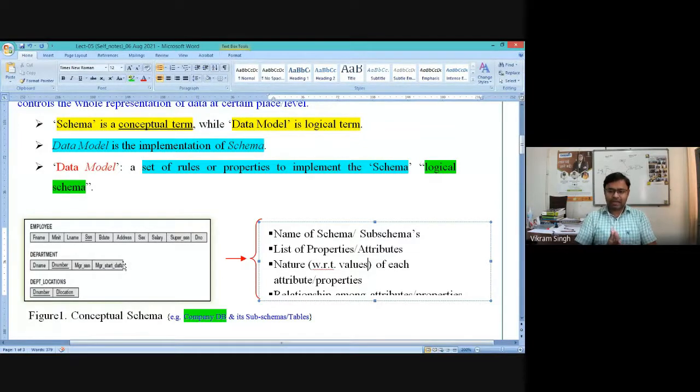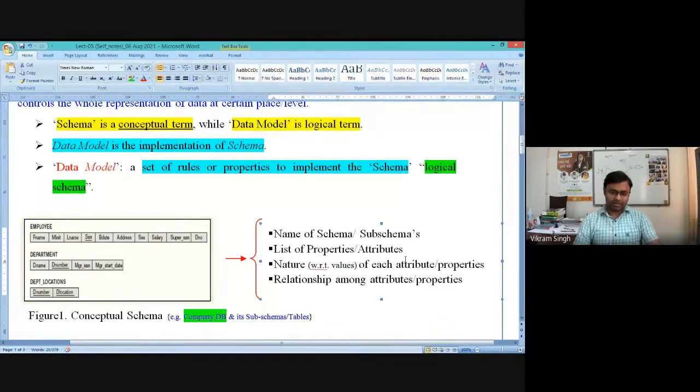So we have to decide which particular attribute could possibly be unique for a certain database table. It is very important to have this condition, that is, what is the nature of the values which we are going to push into these specific attributes. It is clearly visible, you can comprehend it through the conceptual schema itself. Now the last thing is the relationship between attributes,